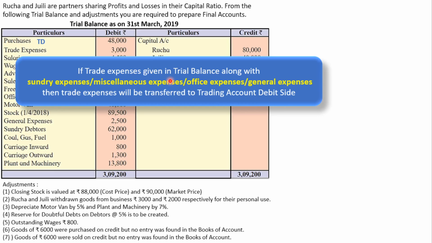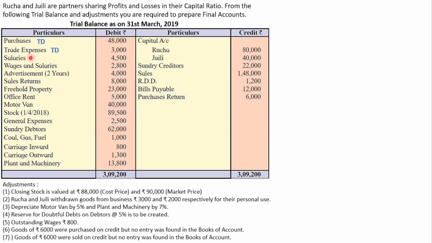And if any one of these items is given in the trial balance, then trade expenses will be transferred to trading account debit side, or else it will be transferred to profit and loss account debit side. Okay, now in this question, can I say general expenses given? Correct. So trade expenses will be transferred to trading account debit side. अगर general expense नहीं होता, then trade expense कहाँ जाता? Profit and loss account के debit side पे. Let's go to next item.